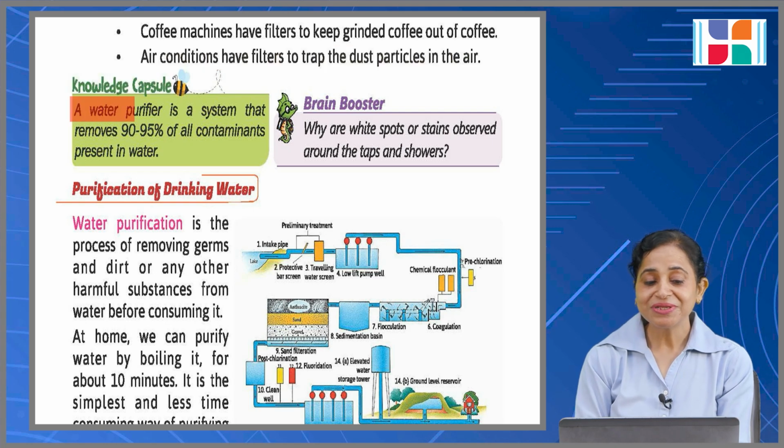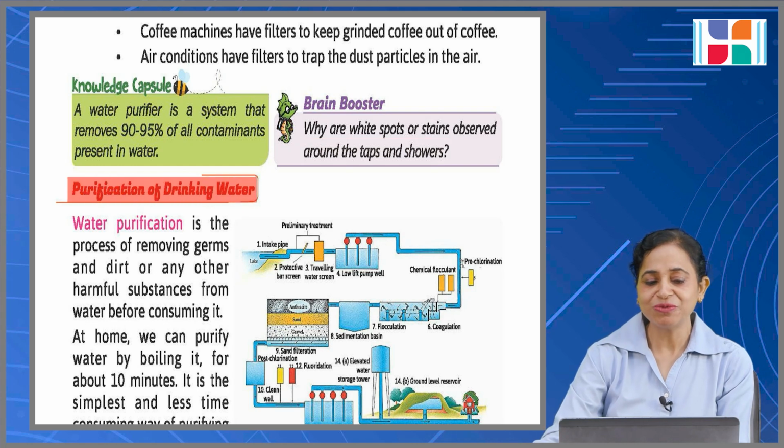Knowledge capsule. A water purifier is a system that removes 90 to 95% of all contaminants present in water. Brain booster. Why are white spots or stains observed around the taps and showers?